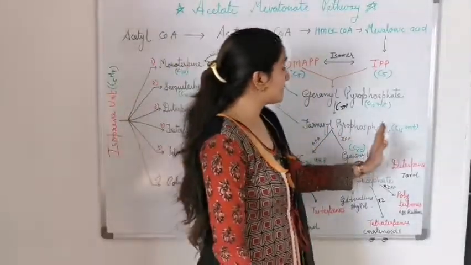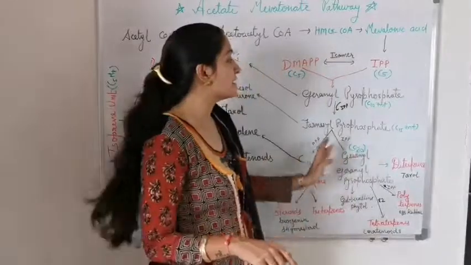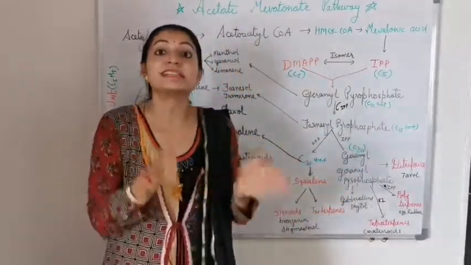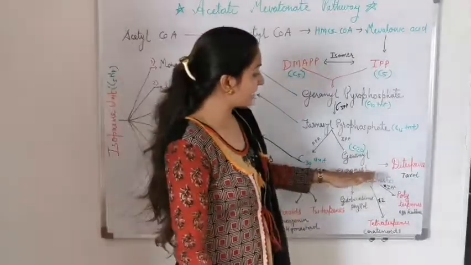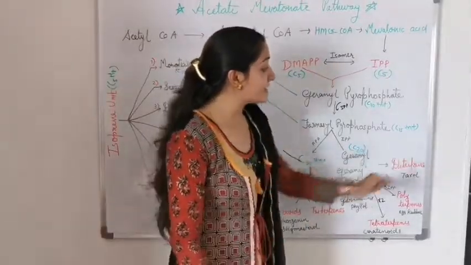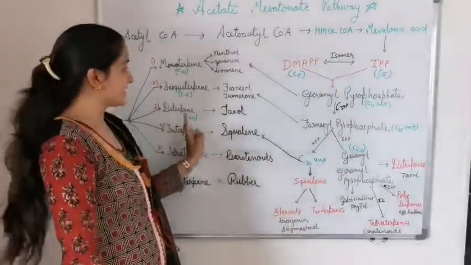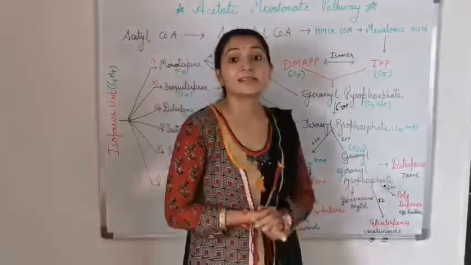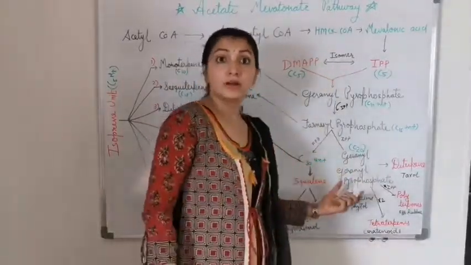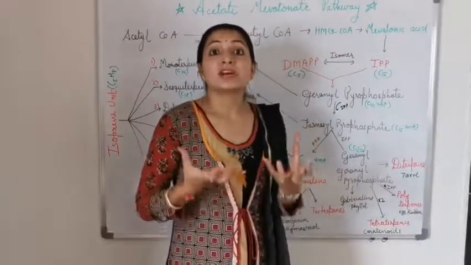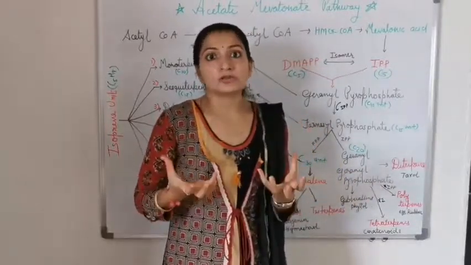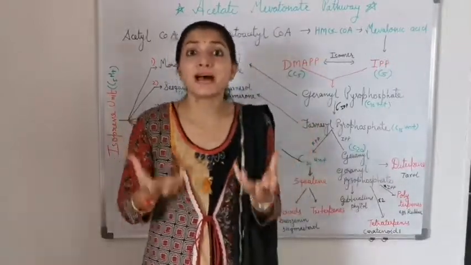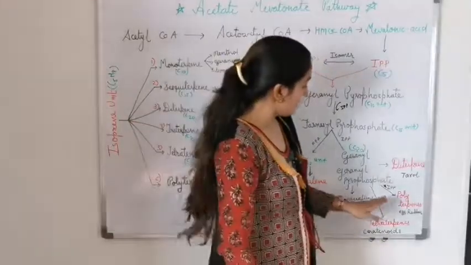Now farnesyl pyrophosphate, by addition of one more isoprene unit, C15 plus C5, gives geranylgeranyl pyrophosphate, which has a C20 isoprene unit. Because of C20, this is used for synthesis of diterpenes, C20, an example of which is taxol. Now geranylgeranyl pyrophosphate is also used for synthesis of phytol and gibberellin, which is a growth hormone in plants, which helps maintain or increase the growth of plant roots and stems.